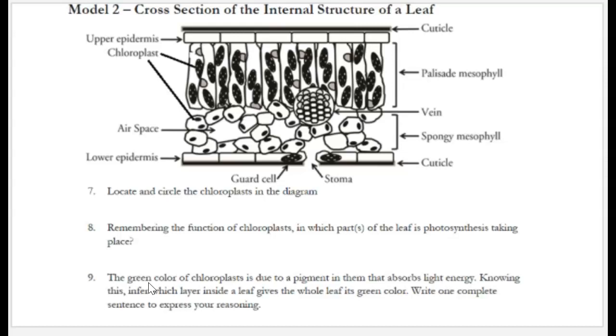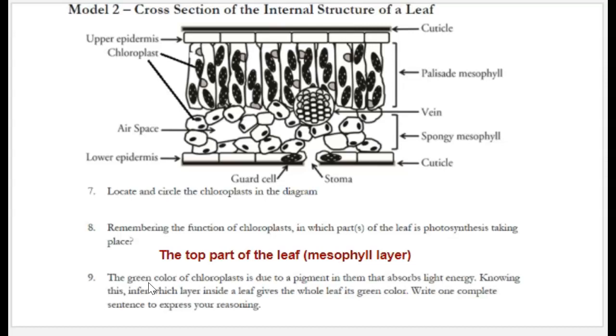Question 8. Remembering the function of chloroplast, which part of the leaf is photosynthesis taking place? Okay, so we know that photosynthesis happens in the chloroplast. Therefore, photosynthesis must be happening in the top layer of the leaf, in the mesophyll layer. Number 9, the green color of chloroplast is due to that pigment, which we call chlorophyll, that absorbs light energy.